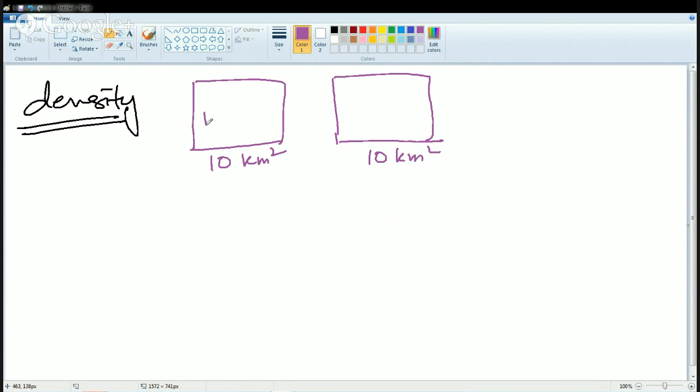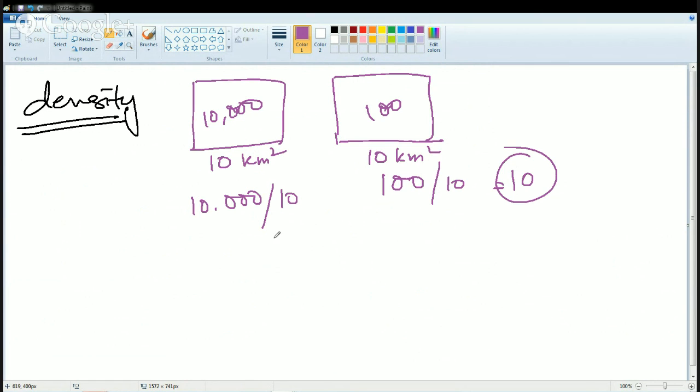In one area, there are 10,000 people. In another area, there are 100 people. So the density here would be 10,000 by 10, and here it would be 100 by 10. So here per square kilometer there would be only 10 people, while here per square kilometer there would be 1,000 people. So that is the difference between the dense areas and the less dense areas.